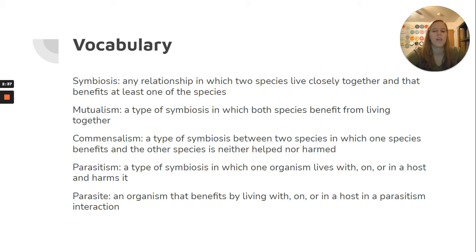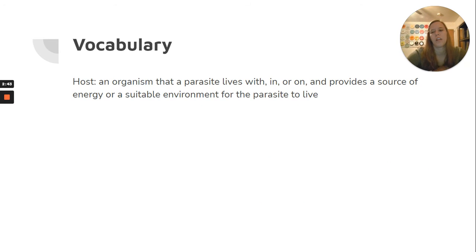Parasitism is a type of symbiosis in which one organism lives with, on, or in a host and harms it. A parasite is an organism that benefits by living with, on, or in a host in a parasitism interaction. And a host is an organism that a parasite lives within or on and provides a source of energy or a suitable environment for the parasite to live.